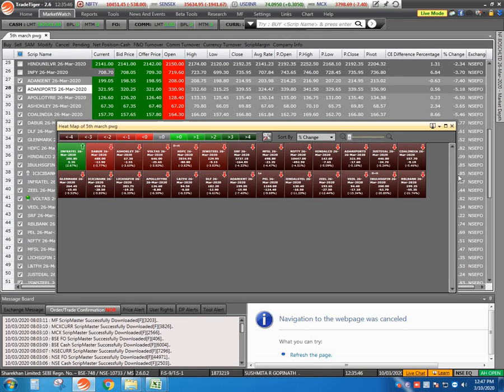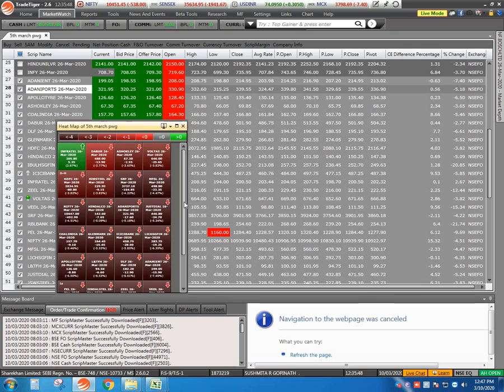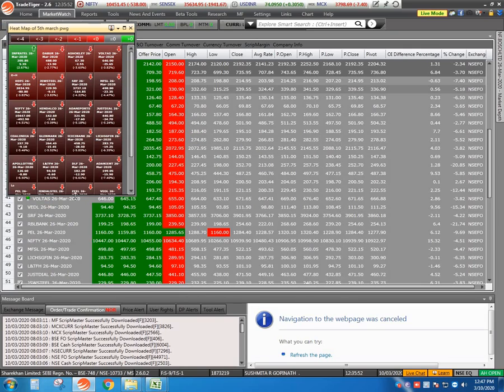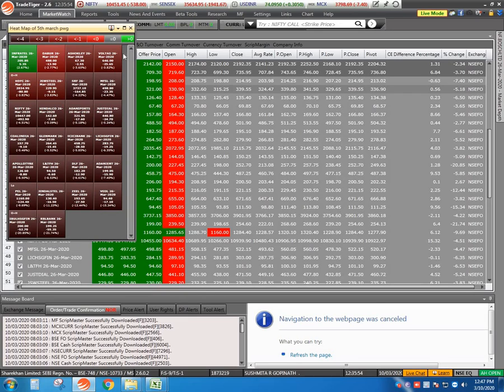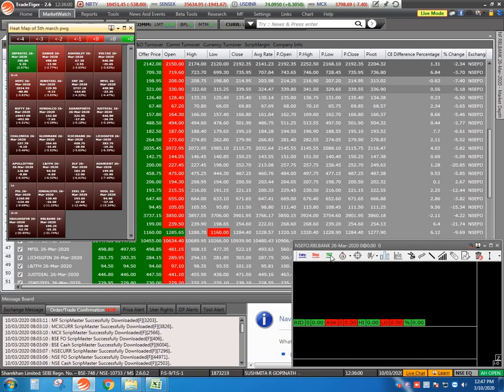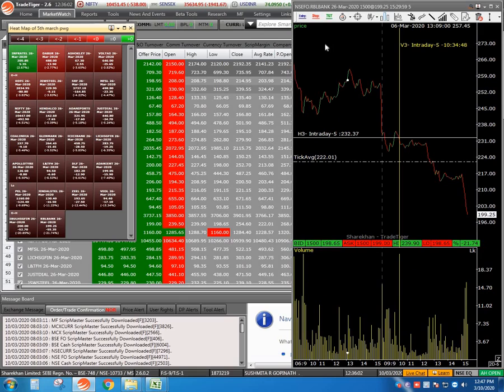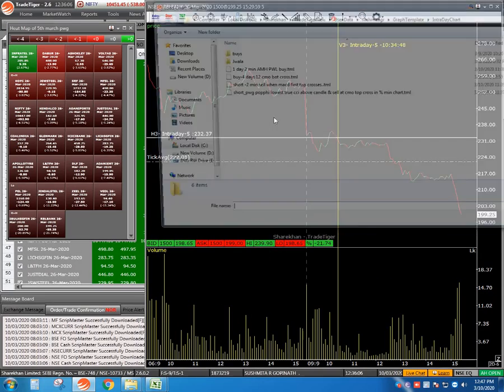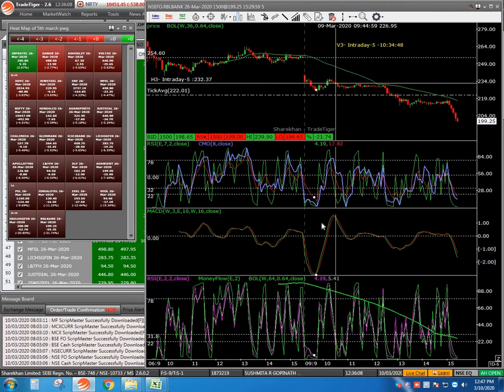If the next day the market is up, take the green stocks from here, and whichever stocks the chart will qualify, you take for going long. But if the market is bearish in nature the next day, then select the red stocks and use the 2 minutes or 3 minutes chart on the short side, and whenever the MACD top crosses, you use it for creating this chart.